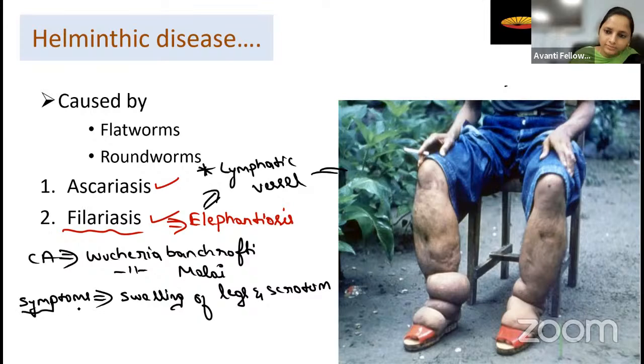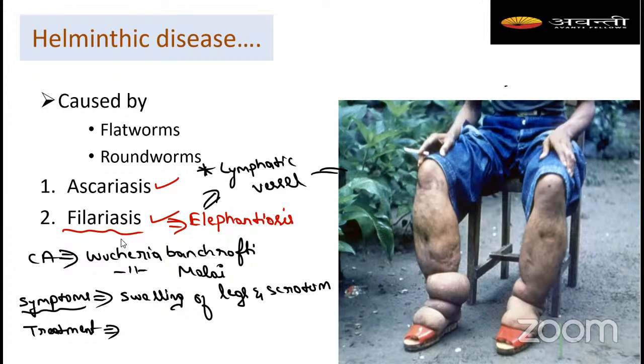So this is about the symptoms. Wuchereria bancrofti and Wuchereria malai are the causative agents, and the main symptoms are swelling of the legs and the scrotum. The upper part can also be affected, but the main part is the lower part. Then coming to the treatment, which treatment are they going to give? Can anyone guess? Albendazole.